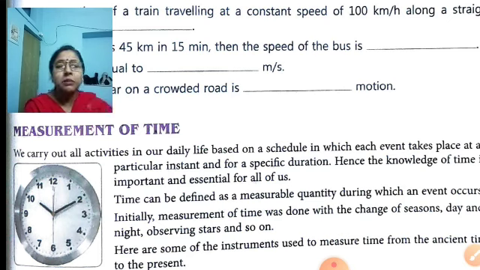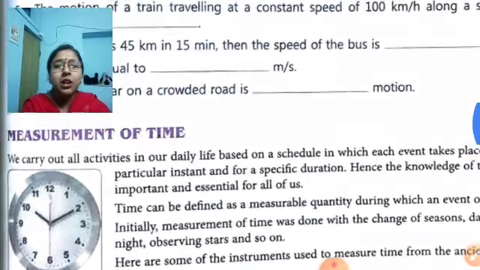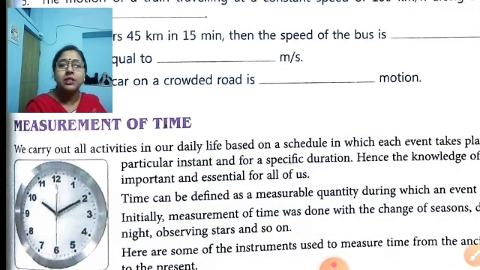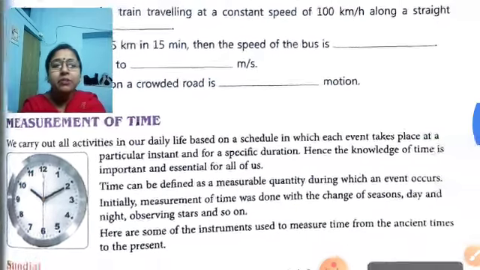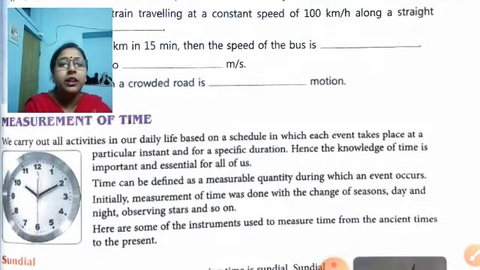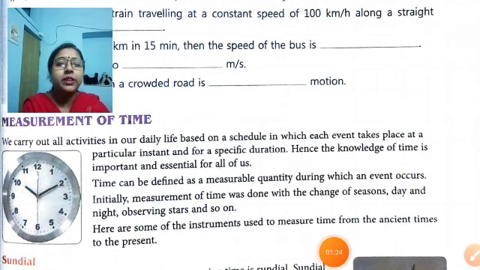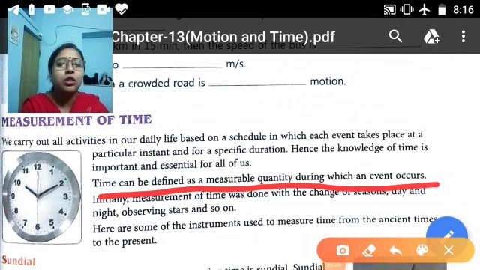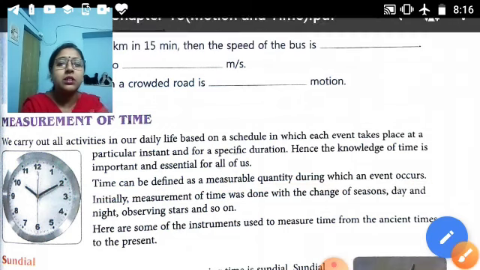So come to the measurement of time. We carry out all activities of daily life based on a schedule in which each event takes place at a particular instant and for a specific duration. Hence, this knowledge of time is very important and essential for us. Time can be defined as a measurable quantity during which an event occurs. Underline this line. Time can be defined as a measurable quantity during which an event occurs.